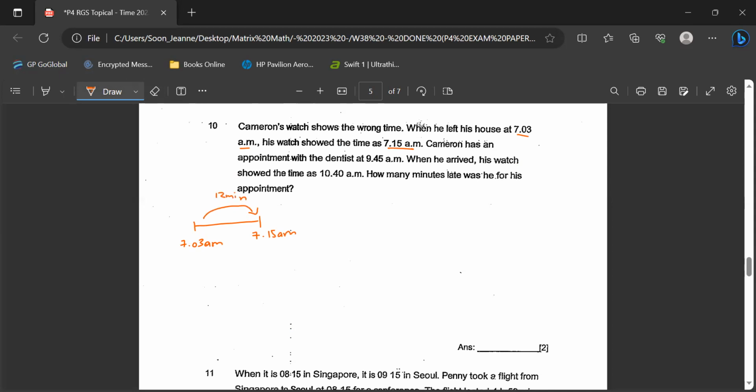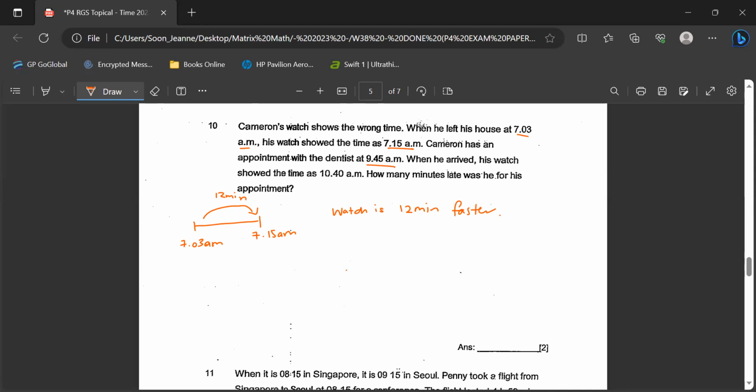So that means the watch is actually 12 minutes faster. So we write down, watch is 12 minutes faster. Okay?